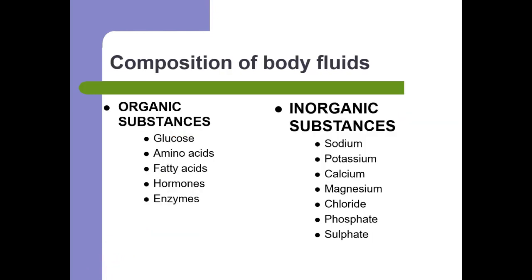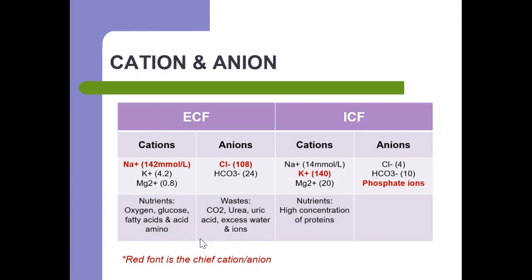The composition of body fluids can be divided into organic substances, inorganic substances, the cations, and also the anions. The organic substances include glucose, amino acids, fatty acids, hormones, and enzymes. The inorganic substances are such as sodium, potassium, calcium, magnesium, chloride, phosphate, and sulfate. Ions are a very important component inside the body fluids.